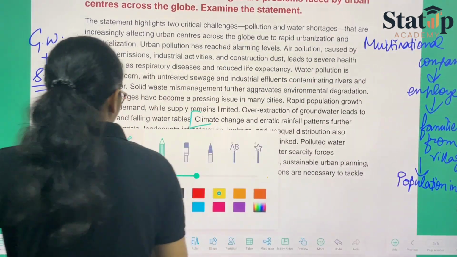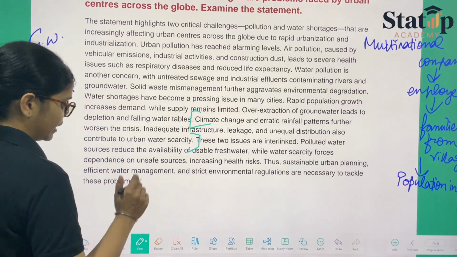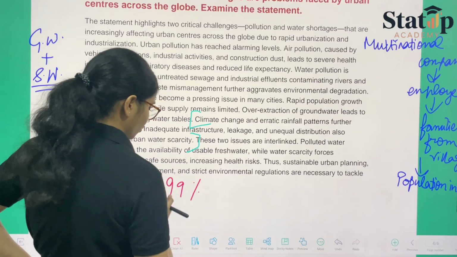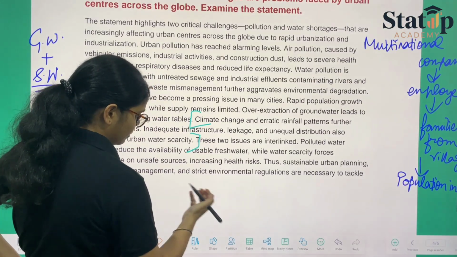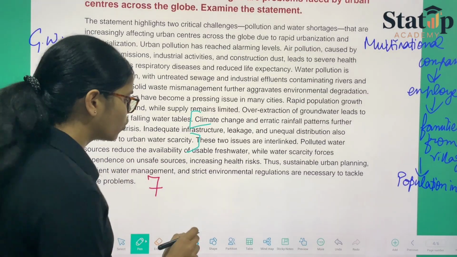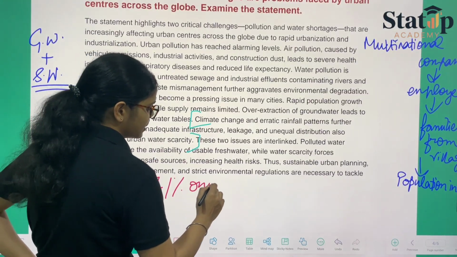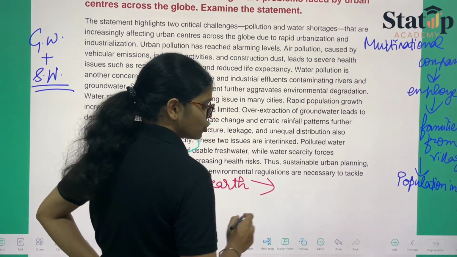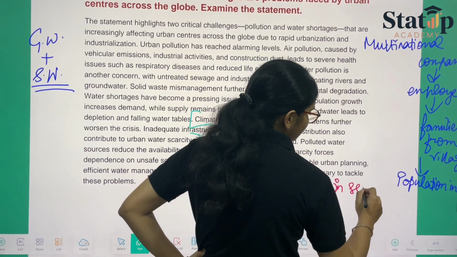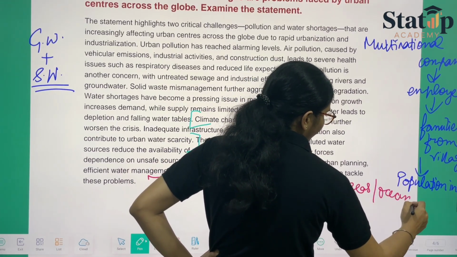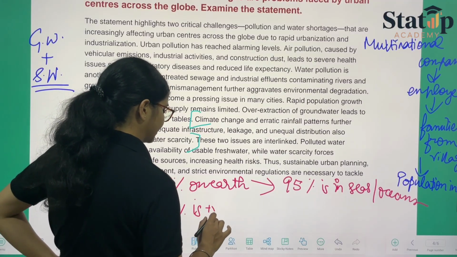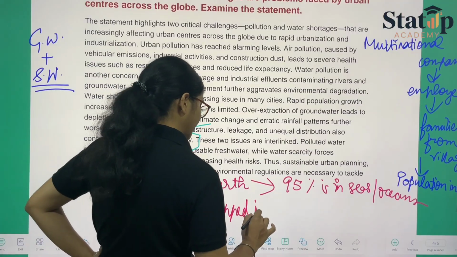Here, the major line that you can mention is: how much water is available? It says only 71% of the earth is water, out of which 95% is in seas or oceans, and 3% is trapped in ice caps.